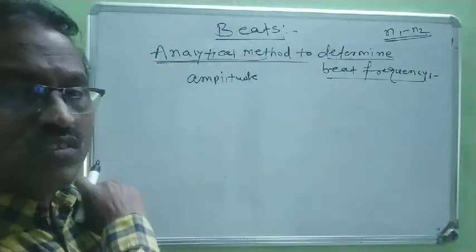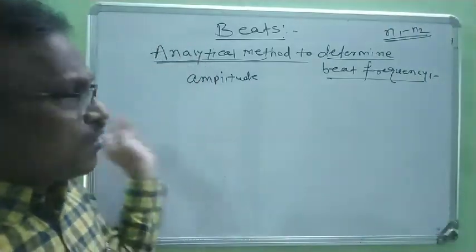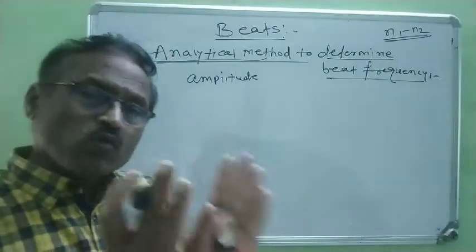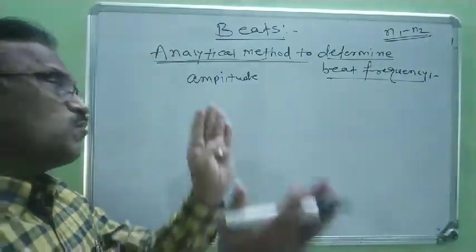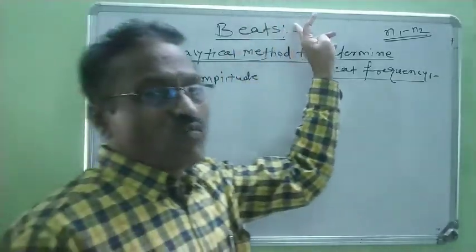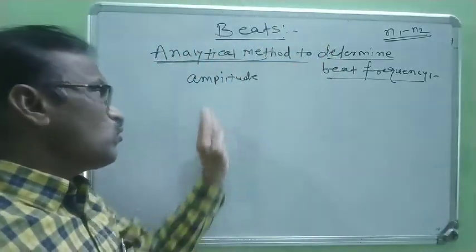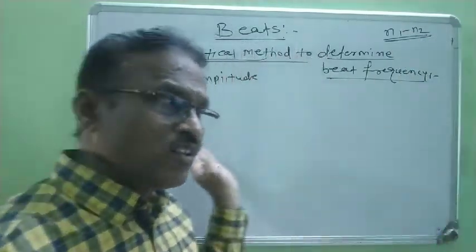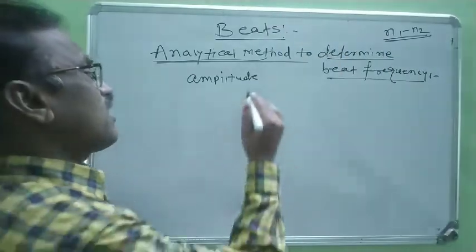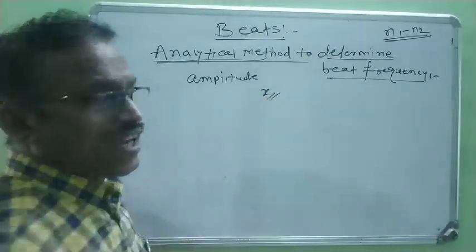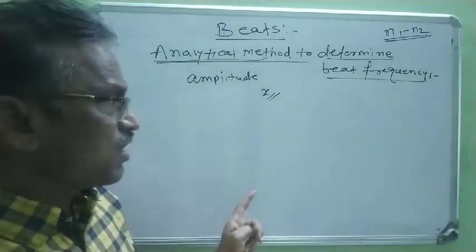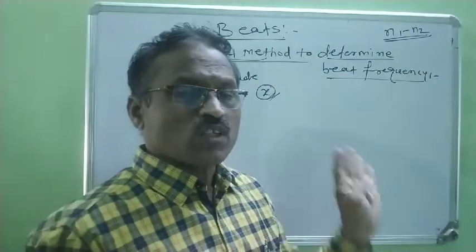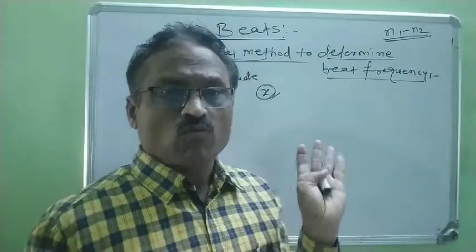When these two sound waves travel along the same path in the same direction, they superimpose with each other, and after superposition, beats are formed. Suppose they superimpose at a distance x from the origin. Therefore, at distance x, beats are formed.